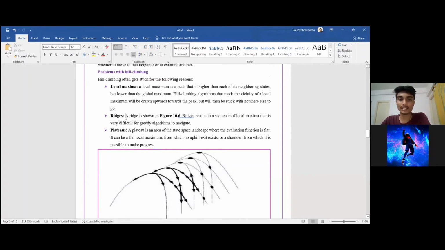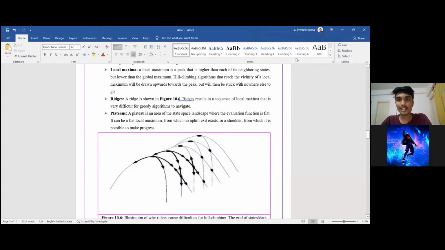Another disadvantage is ridges. As we can see in this diagram, let us say that our current node is here. And let us say that by going here, our cost function says that this is giving 5 and this is giving 3. By using the greedy method, we'll always choose 5. But we can see that by choosing 5, we are going down, and by choosing 3, we are probably going to reach the goal state. So it is nothing but a local maximum.